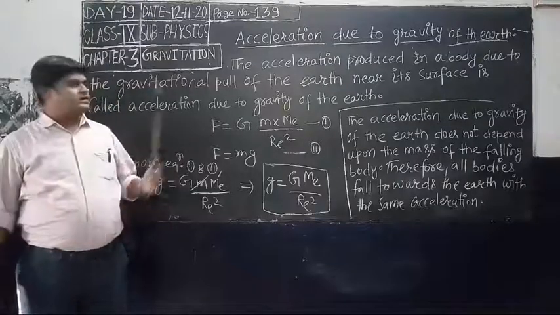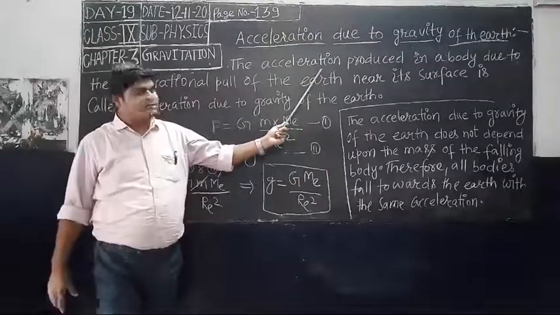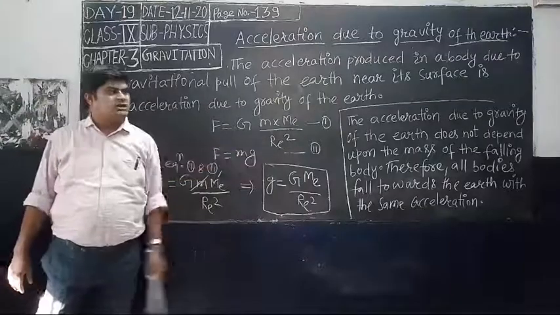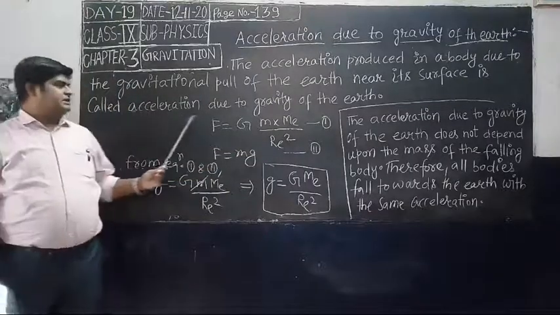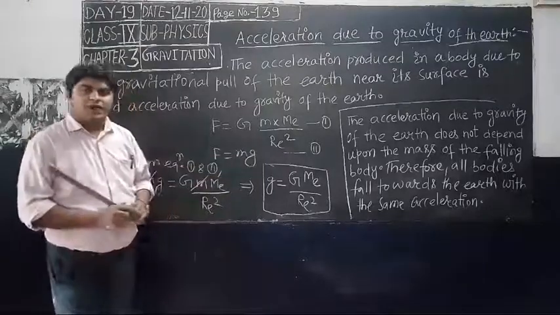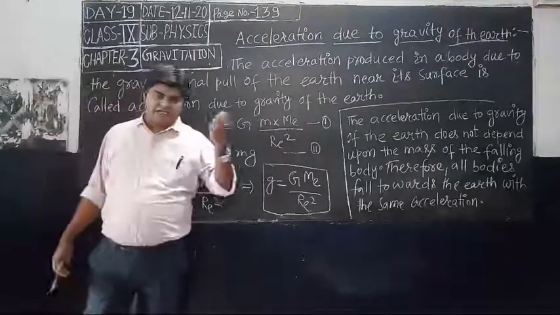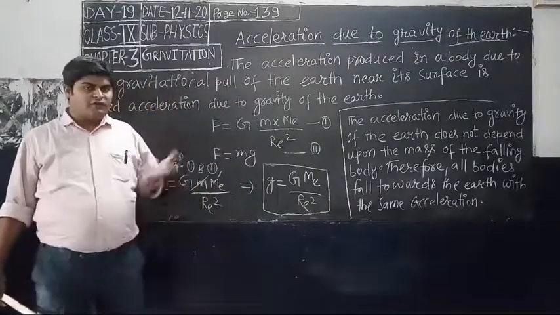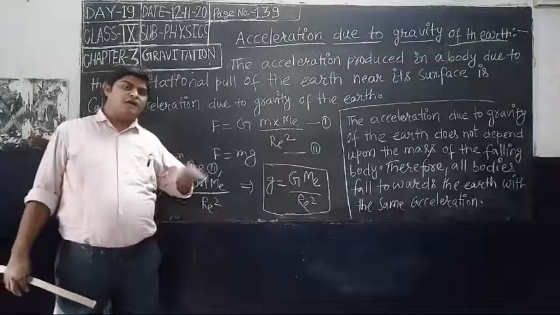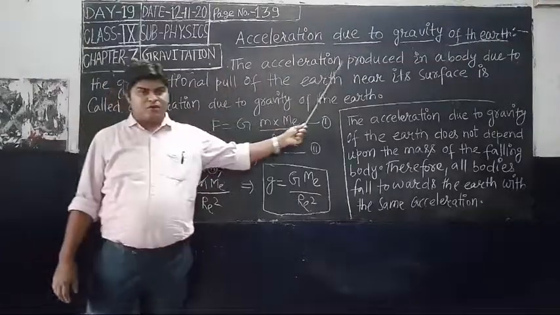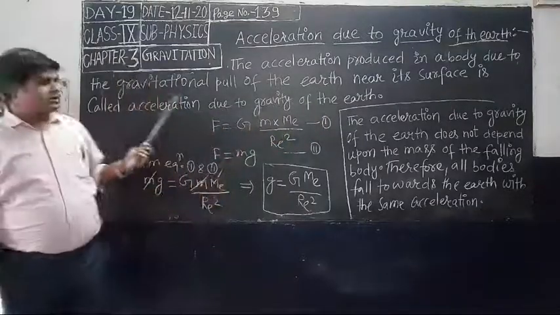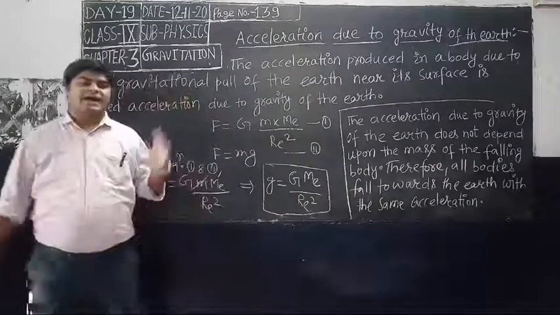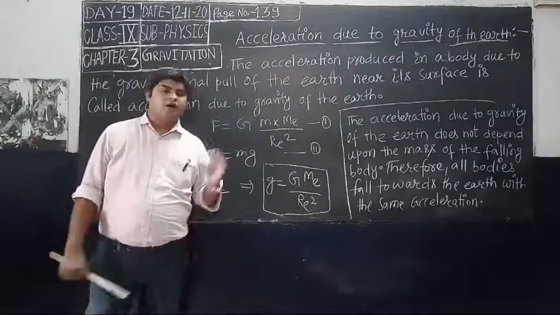So let us see. First of all, try to understand: the acceleration produced in a body due to the gravitational pull of the earth near its surface is called acceleration due to gravity of the earth. That means any object is attracted toward the earth due to it. So how will you define acceleration due to gravity of the earth? The acceleration produced in a body due to gravitational pull of the earth near its surface is called acceleration due to gravity of the earth.